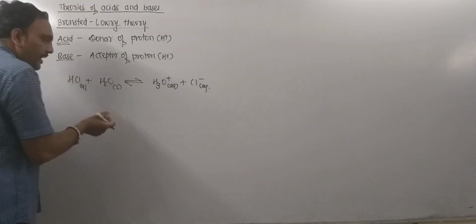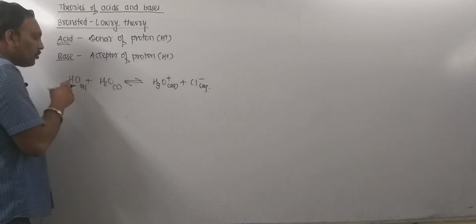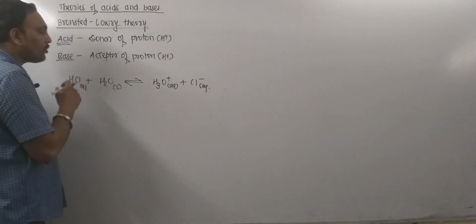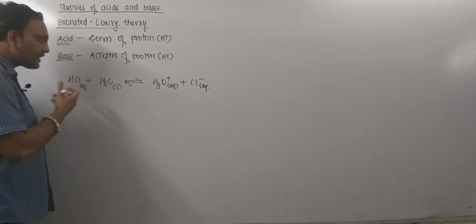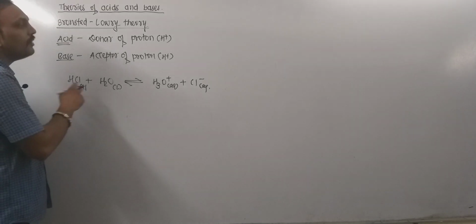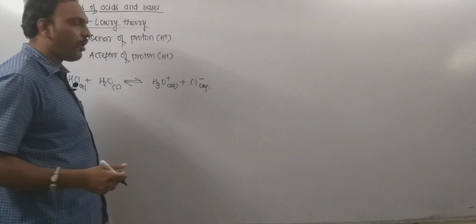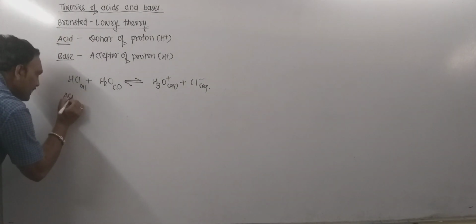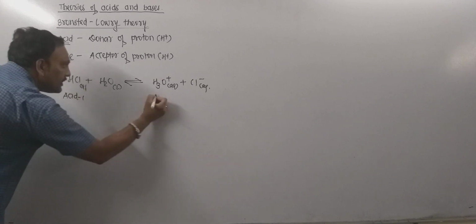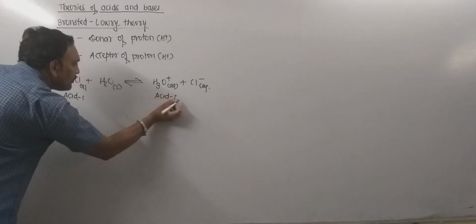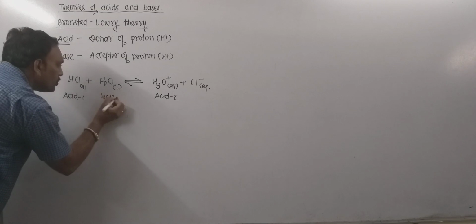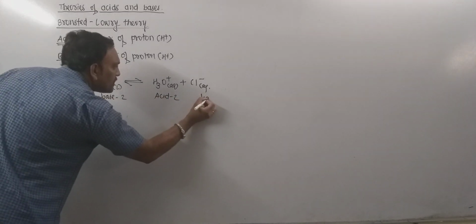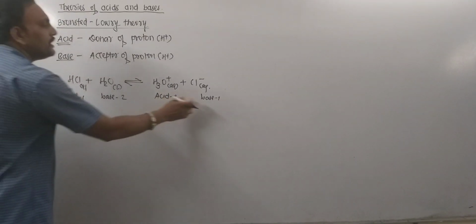Now on the other hand, as HCl donates proton to water and water accepts proton from HCl, new species get formed. So if this is acid 1, then this is acid 2, this is base 2, and this is base 1. So what are these two things?